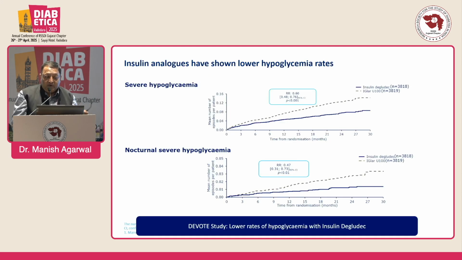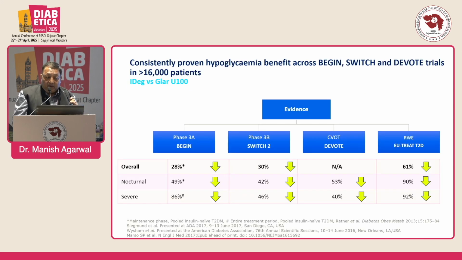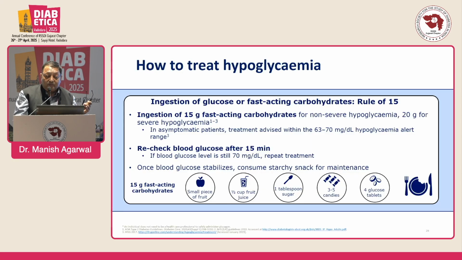Insulin analogs have shown lower hypoglycemia rates, and nocturnal hypoglycemia benefit has been consistently proven in various trials, such as BEGIN, SWITCH and DEVOTE. More than 16,000 patients were included with the large international unit 100 units. The chance of hypoglycemia is less compared to other insulins.